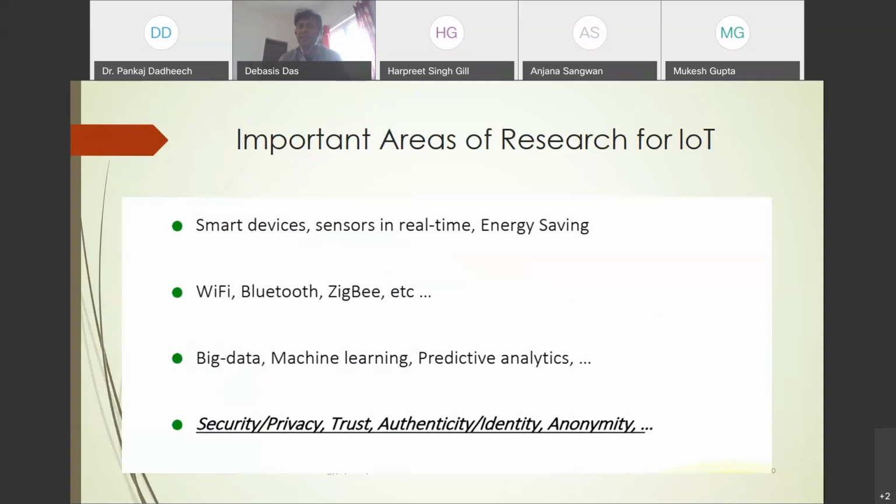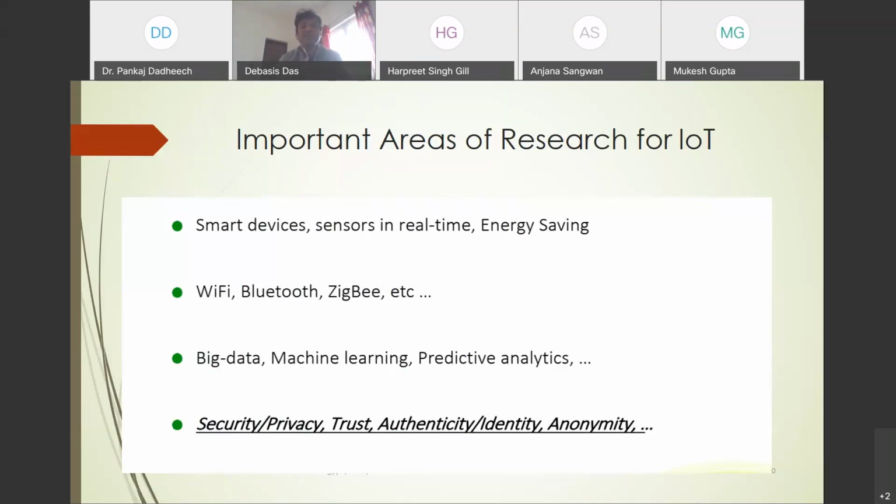Industries have also identified a large number of challenges and are working on them, and they also develop some smart devices. These relate to communication, prediction, and computation. But other challenges are security, privacy, trust, authenticity or identity, and anonymity. These are also challenges in the case of IoT devices. So our objective in this talk is: computation and communication are there, but our main focus is on security, trust, privacy, authenticity.